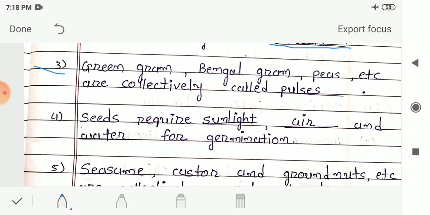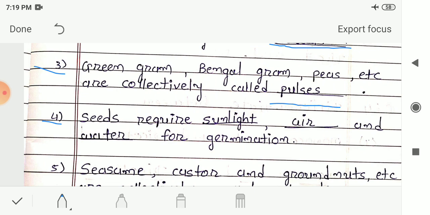Next blank, third number, green gram, bengal gram, peas, etc. are collectively called blank. So these all are the examples of pulses. So here your answer is pulses, P-U-L-S-E-S, pulses. So green gram, bengal gram, peas, etc. are collectively called pulses. These are the examples of pulses.